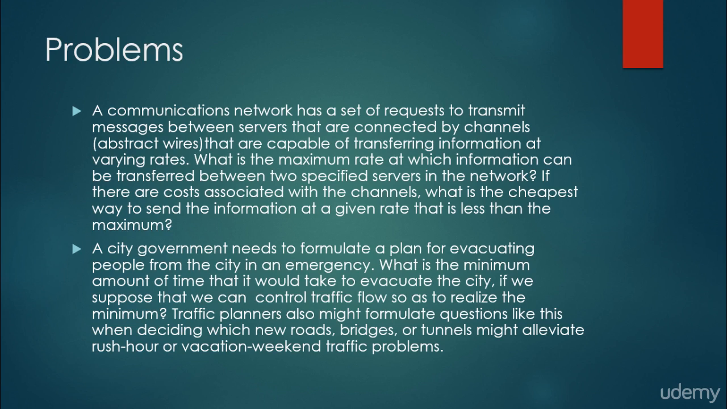Here are some problems. For example, a communication network has a set of requests to transmit messages between servers that are connected by channels, for example wires, that are capable of transferring information at varying rates. What is the maximum rate at which information can be transferred between two specified servers in the network? If there are costs associated with the channels, what is the cheapest way to send the information at a given rate that is less than the maximum? These questions can be answered with the help of the following Ford-Fulkerson or Edmonds-Karp algorithms.